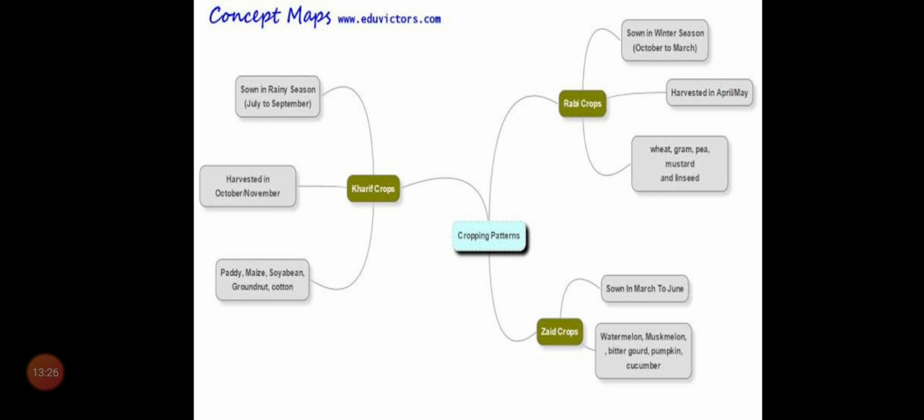So, paddy plants, maize plants, soya bean plants, groundnut plants, cotton crops are the examples of Kharif crops. What are Kharif crops? The crops which are sown in the rainy season are called Kharif crops. And examples: paddy, maize, soya bean, groundnut, cotton.